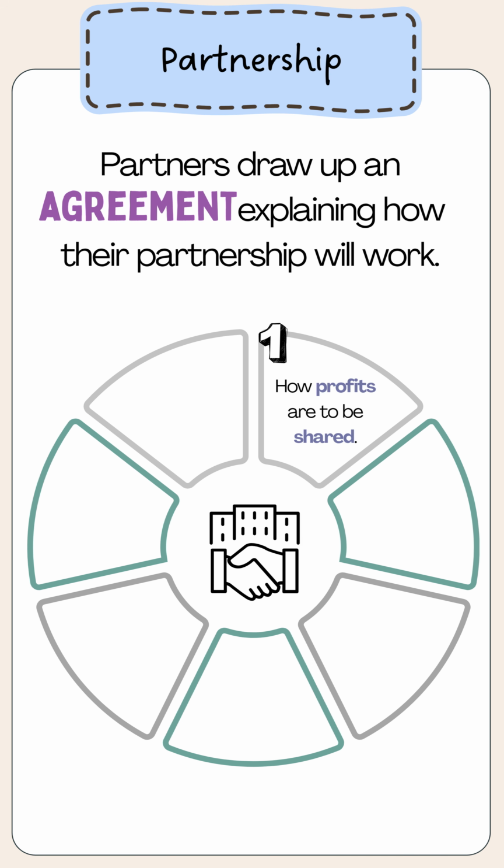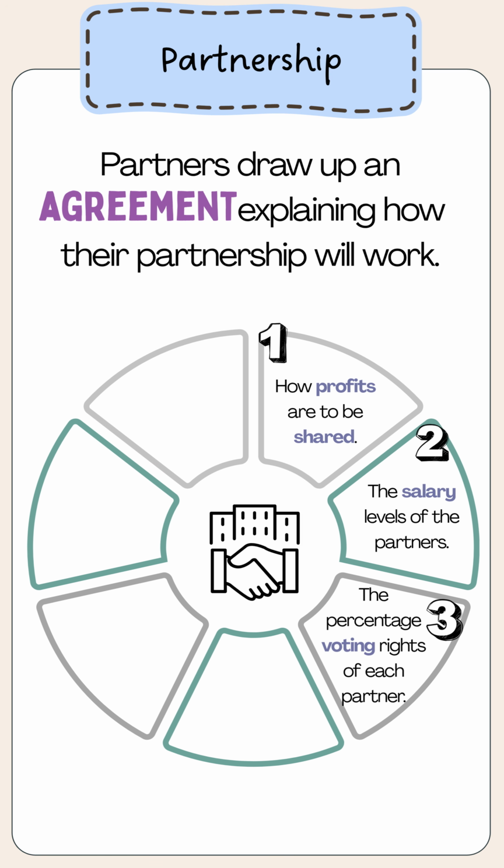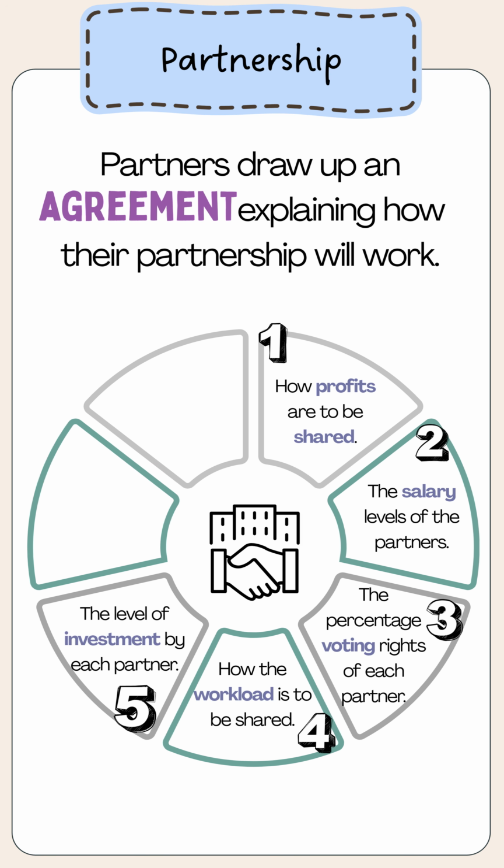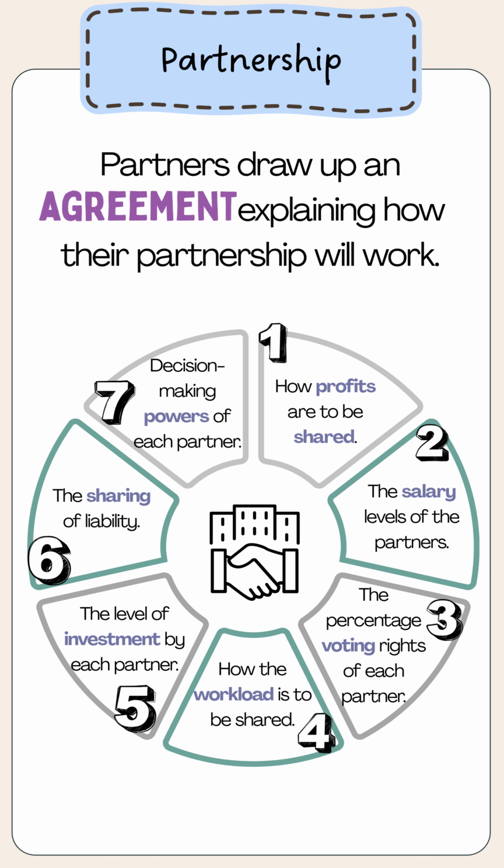1. How profits are to be shared. 2. The salary levels of the partners. 3. The percentage voting rights of each partner. 4. How the workload is to be shared. 5. The level of investment by each partner. 6. The sharing of liability. 7. Decision-making powers of each partner.